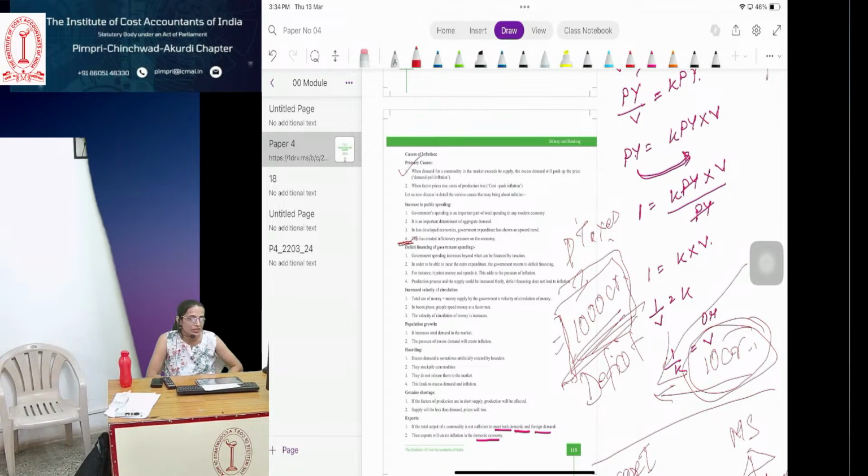Right? So deficit financing. When the government uses that money for providing facilities to the general public of the economy, what happens? It is taking more money in the form of loans. So that deficit financing of the government leads to inflation.